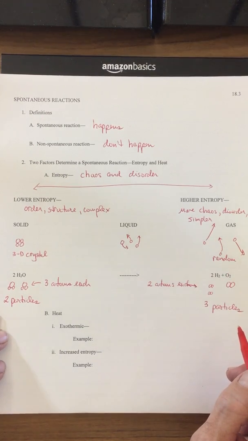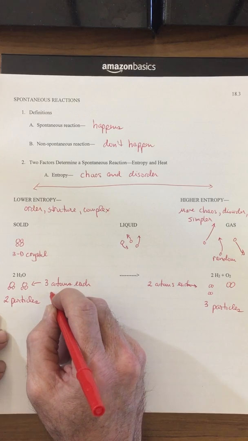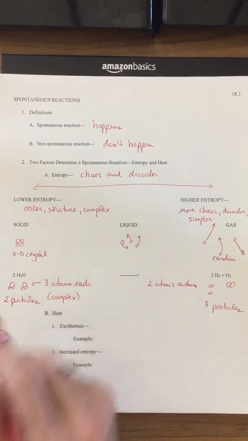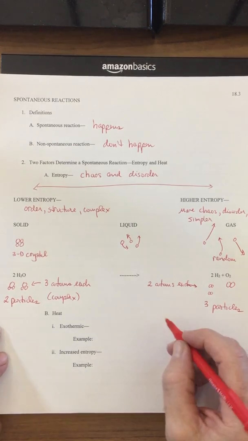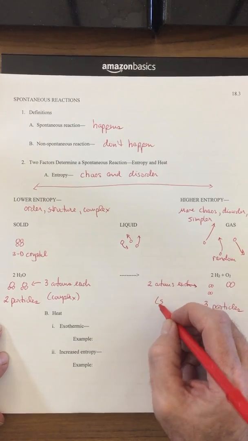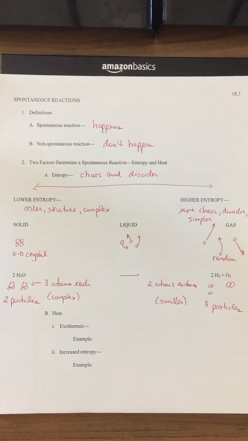So therefore, they have a higher entropy, more disorder. This over here on the left is more complex because it has 3 atoms per each molecule. Over on the other side, these guys are going to be simpler, or we can also say they're going to be smaller.